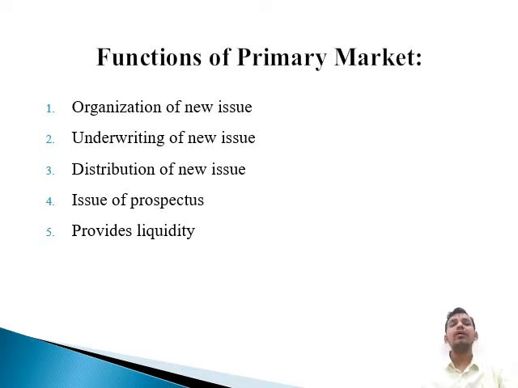Usually we have to provide various details in this proposal. The organization of new issue requires investigation of viability. That means how viable our project and prospects of new projects would be, what would be its key financial arrangements, or how we are going to answer about the financial things. All these things are to be discussed and provided in the proposal.